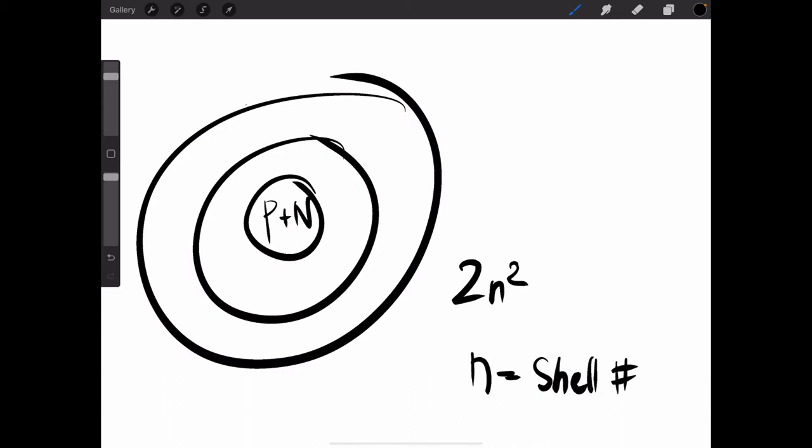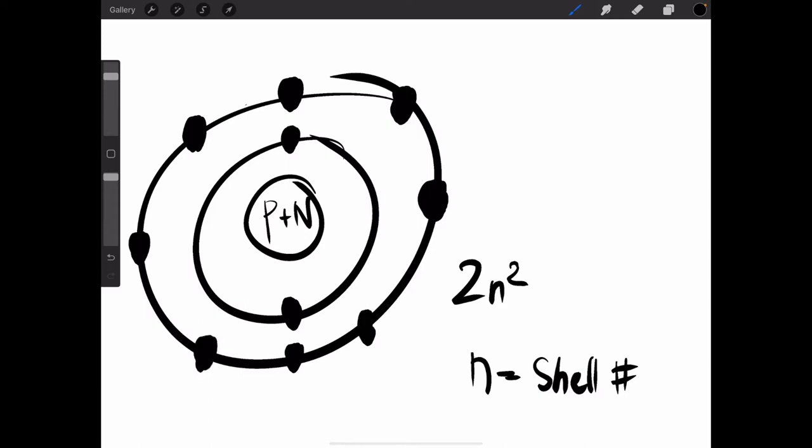What do I mean by that? The rule is we put 2 electrons on the first shell and 8 electrons on the second shell. How do we know that? We replace n with 1 for the first shell: 1 squared is 1, and 2 times 1 is 2.